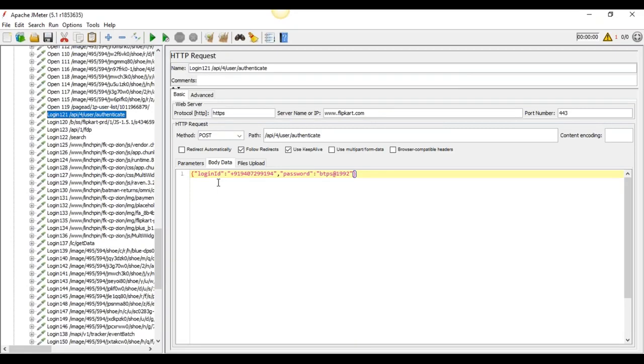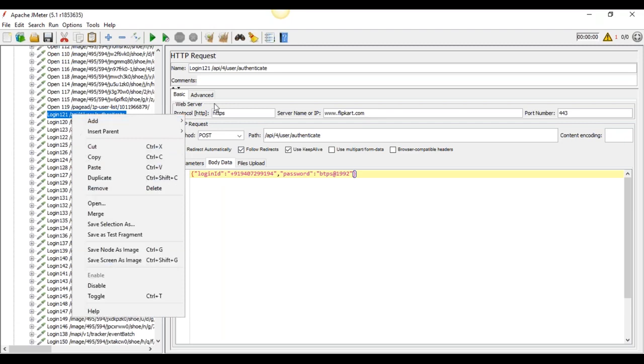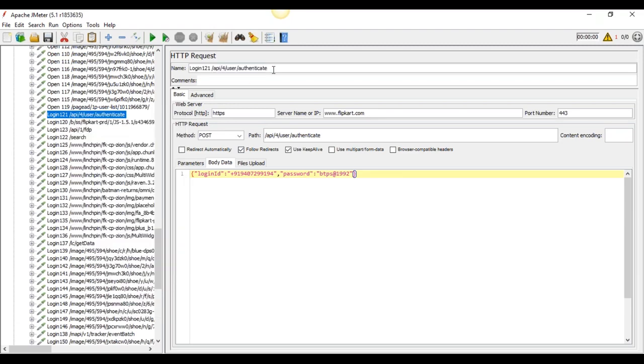See here, automatically it comes here, and your URL is flipkart.com. So this is useful, and I just rename it here. This is important, because we are getting the login here. So I rename it login.